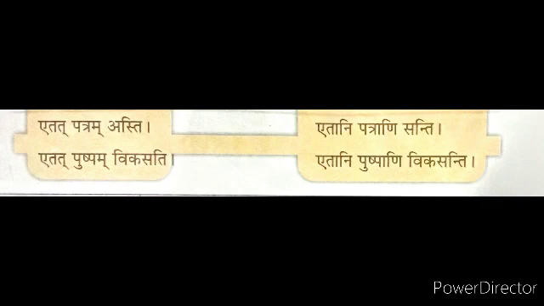So children, here we also learn etat changes into etani, patram into patrani, pushpam into pushpani, and in the verbs asti changes into santi, vikasati into vikasanti. Clear?